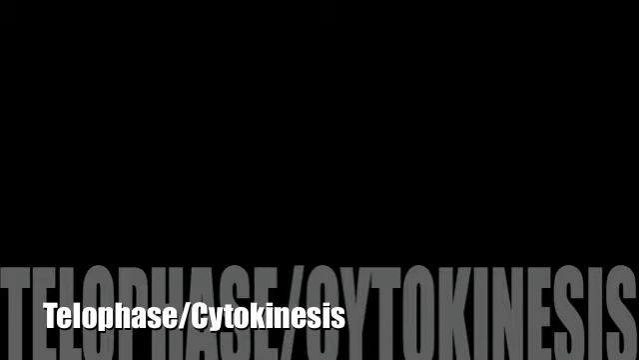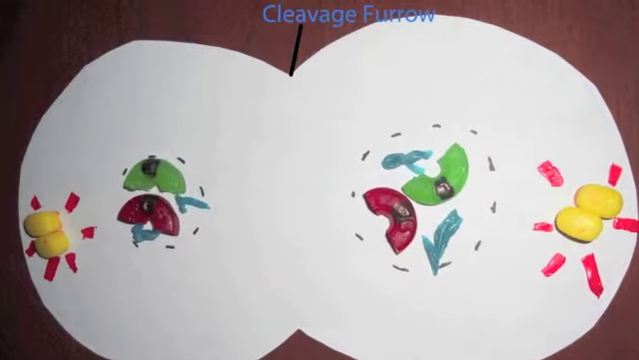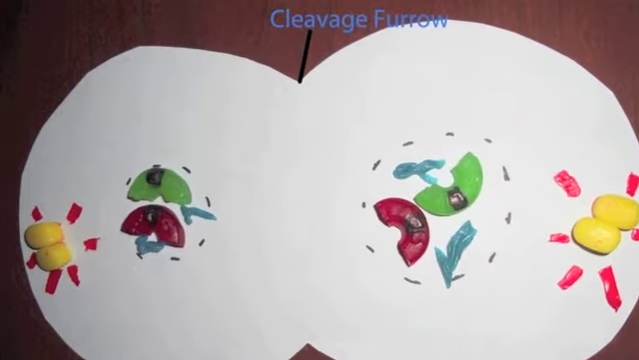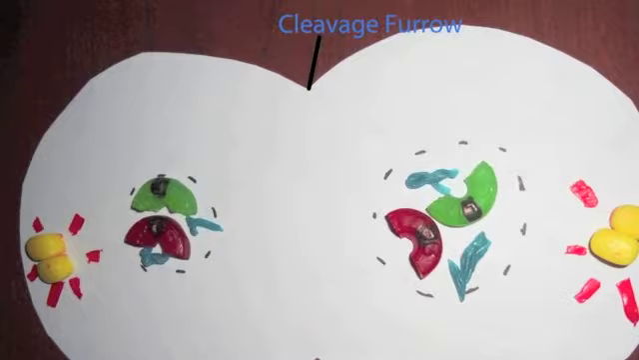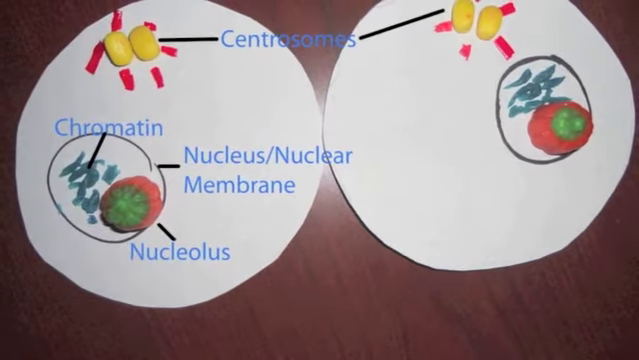During telophase, cytokinesis occurs and a cleavage furrow begins to pinch the cell in two. Two daughter nuclei form, each with their own nuclear envelope and nucleoli. Chromosomes begin to decondense. There are now two genetically identical diploid cells.